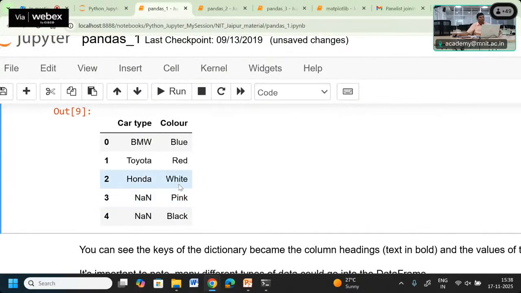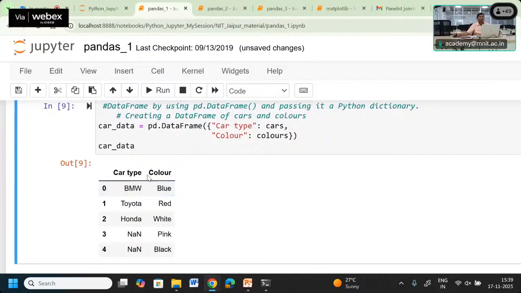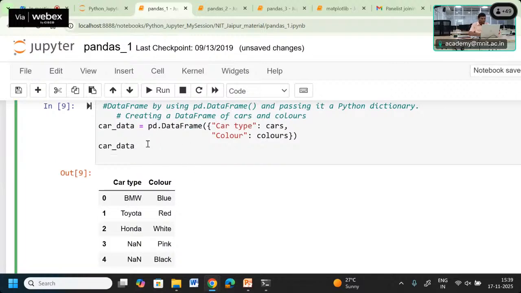So we have seen how a data series and a data frame can be created, two types of data. If you want to check the type of this card data, we can also use type.